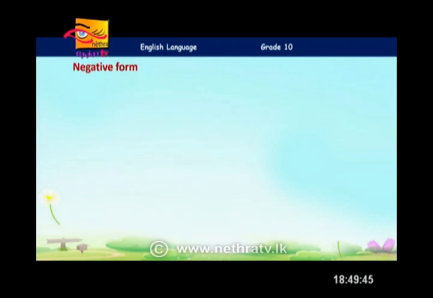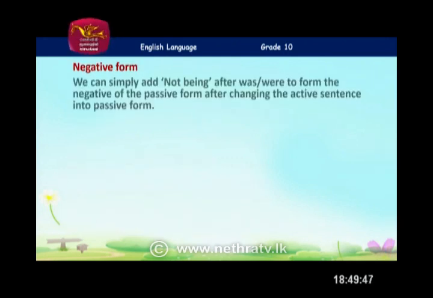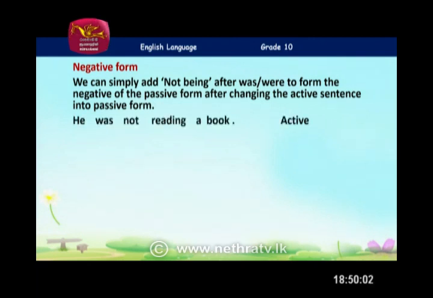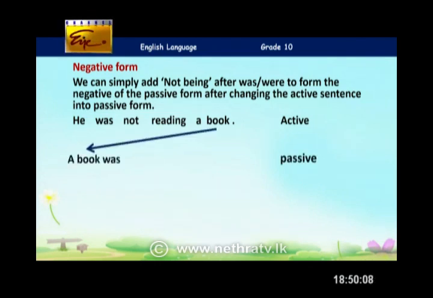So when it comes to negative form, we can simply add not being after was, were to form the negative of the passive form after changing the active sentence into passive, just like we did in present continuous negative form in passive. So he was not reading a book, that is active voice. When you turn that into passive, what happens? A book was not being read. Exactly. So a book comes in front.